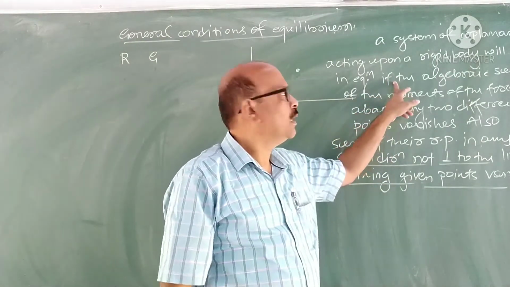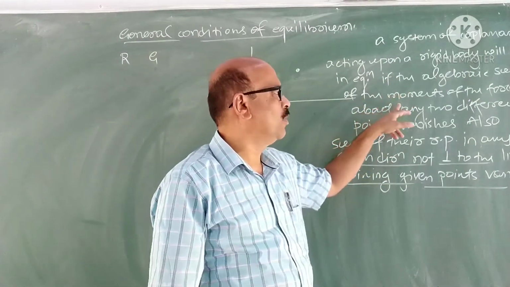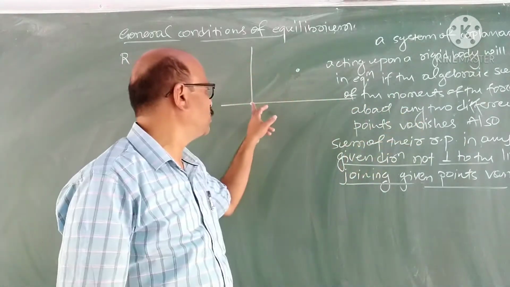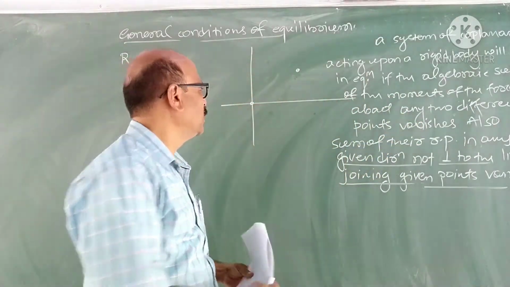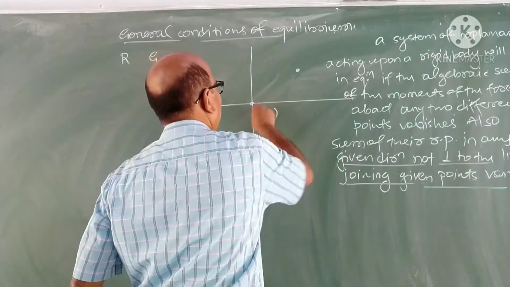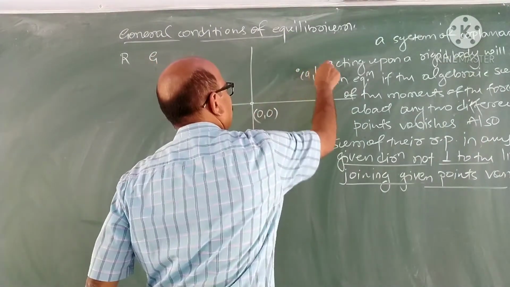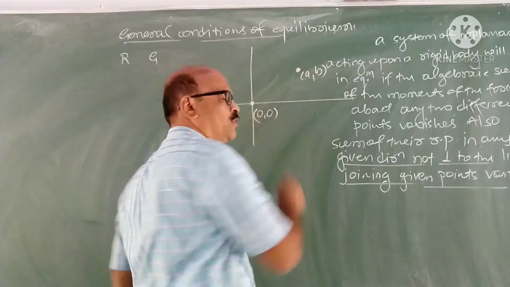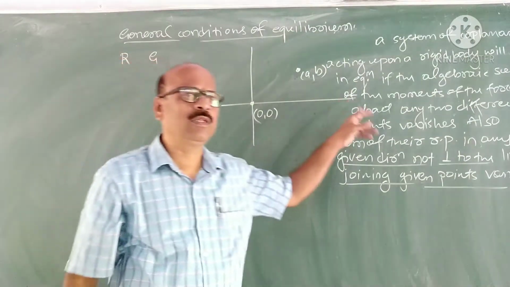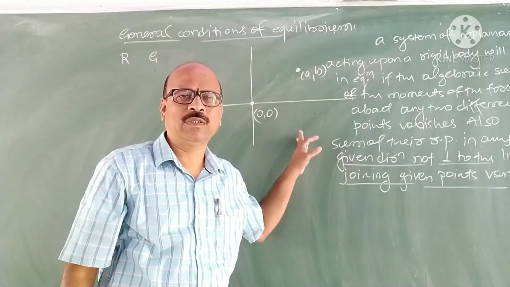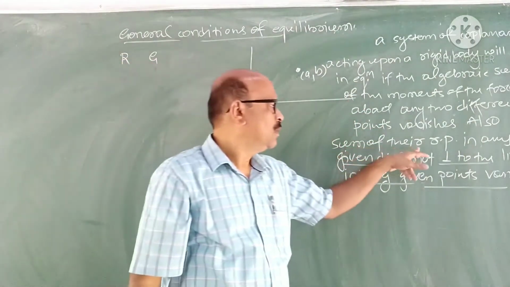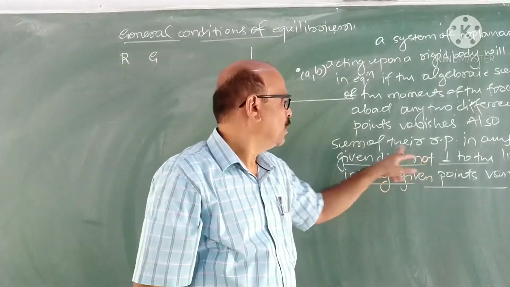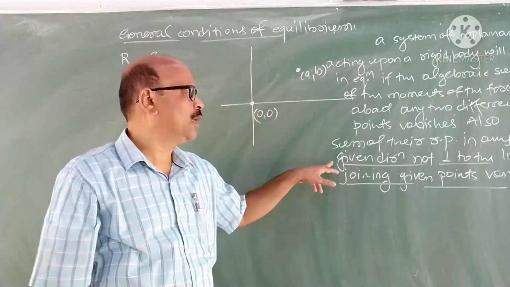If the algebraic sum of the moments of the forces about any two points vanishes, we take the points as the origin (0, 0) and (A, B). Also the sum of the resolved parts along a given direction vanishes.